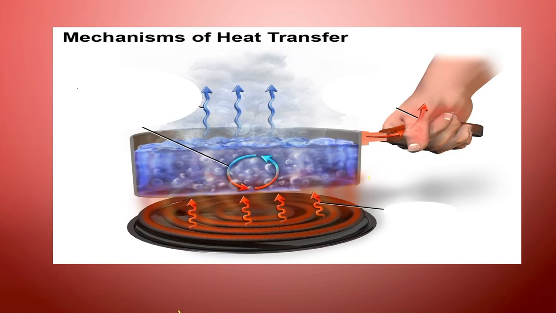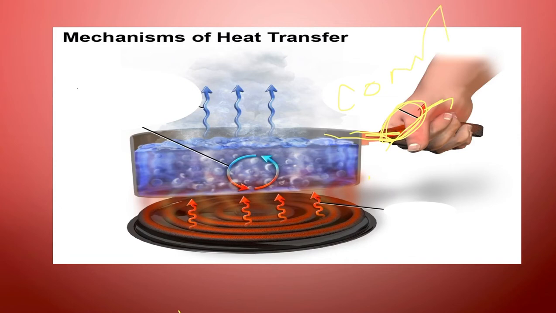For example, we said that from the body of the pan to the pan itself, and even from the handle of the pan to your hand, this is by conduction. Why conduction? Because these are two objects that are in contact, and from the body of the pan to the handle, this is heat transfer between the particles of one object. So this is called conduction, right?